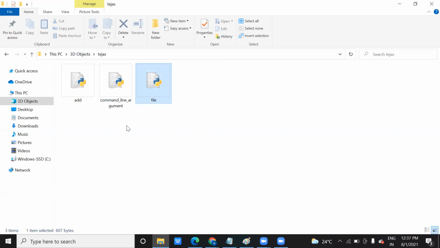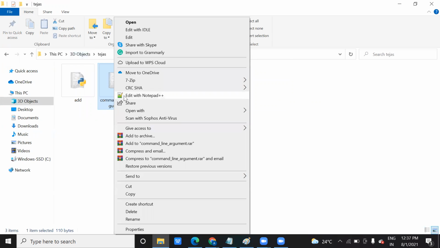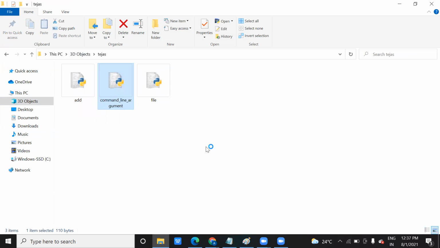Let me show you what a command line argument is. Command line argument, in short, means you can send it with your executable line only, whatever argument you want to pass. Okay, let me show you the code.